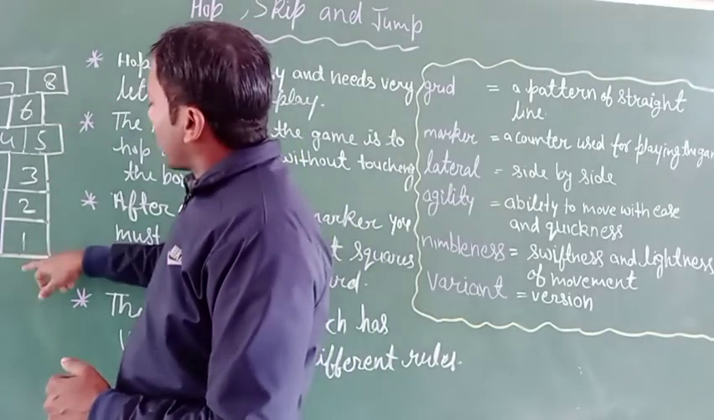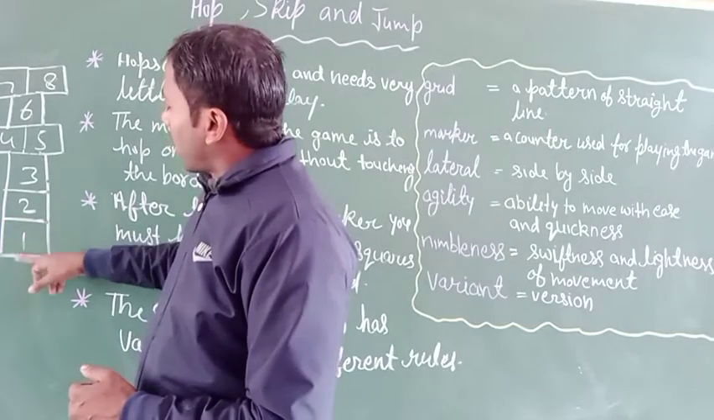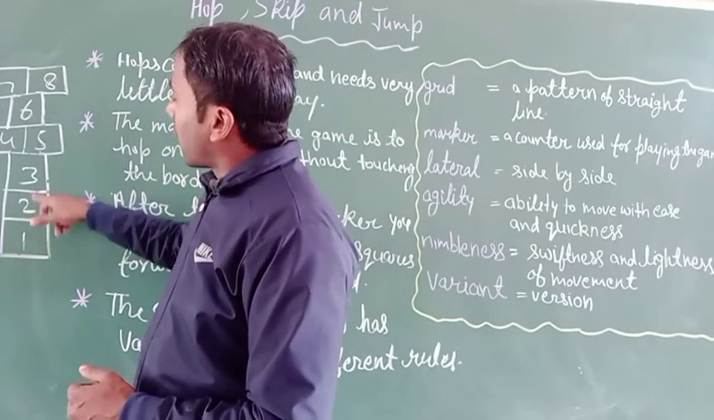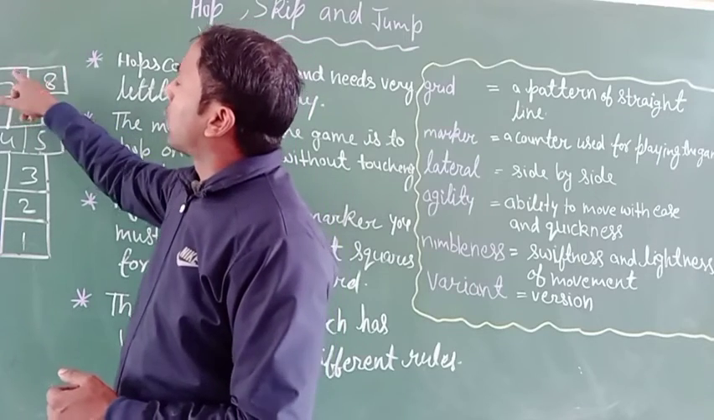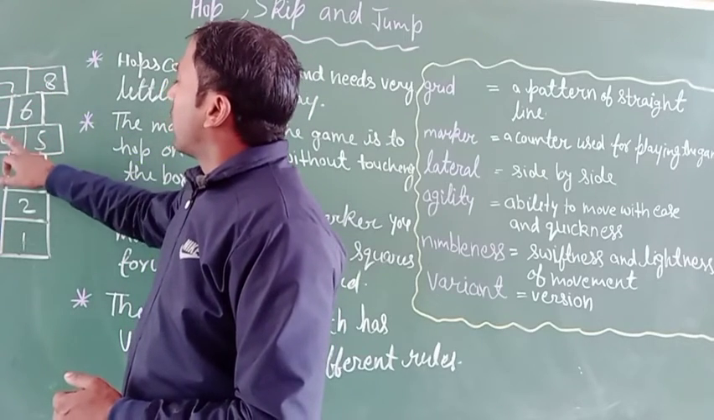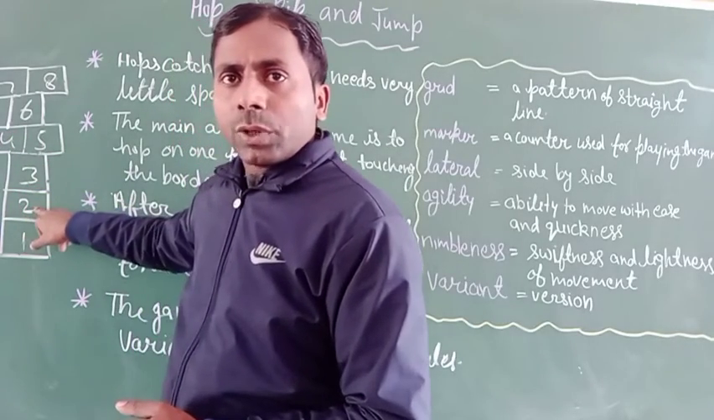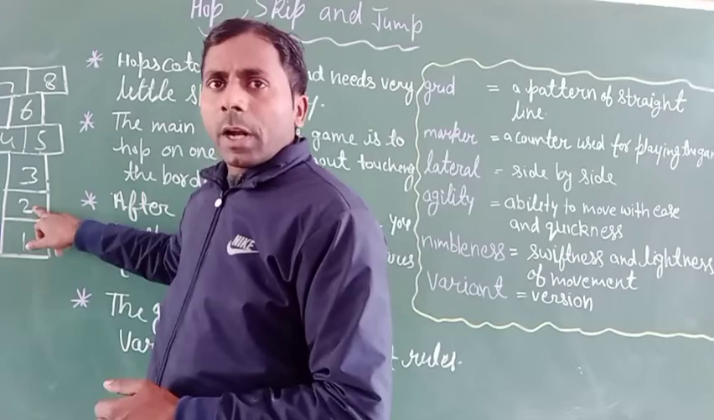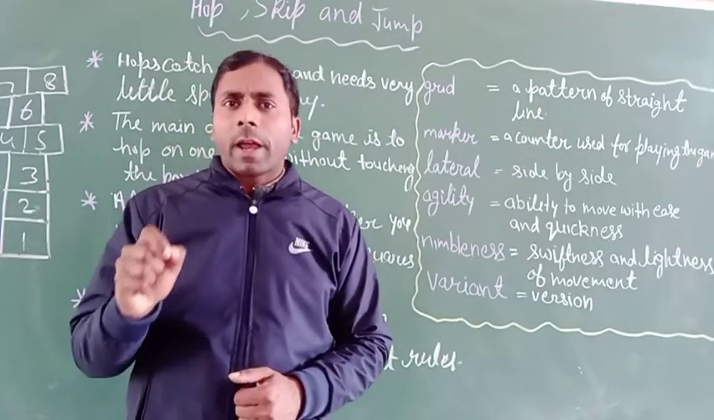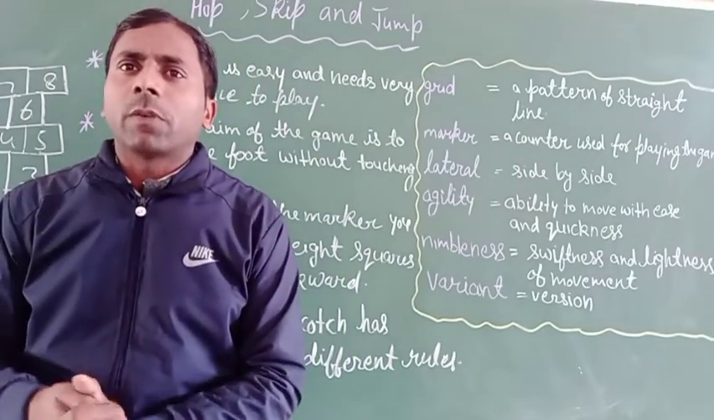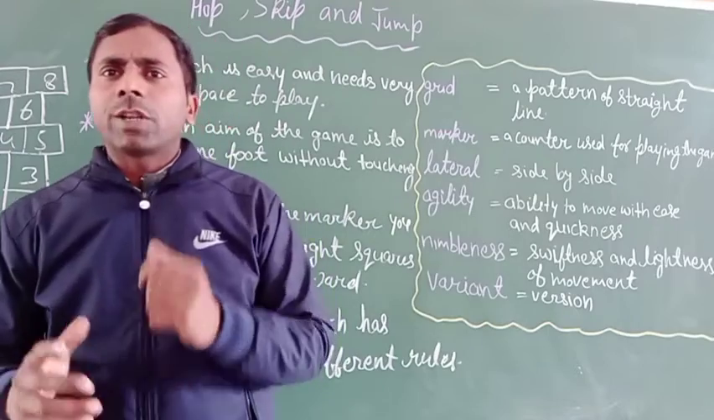Okay, see, first he starts from here, throws the marker here, and then hops one step, second step, third, fourth, fifth, sixth, 7 and 8. Then he also returns from 7 6 5 4 3 2. At the second square, here she pauses and picks up the marker from the first square, hops over the first square and steps out.